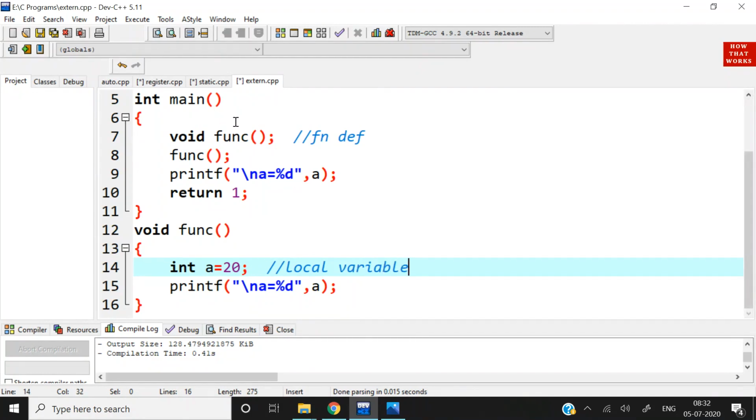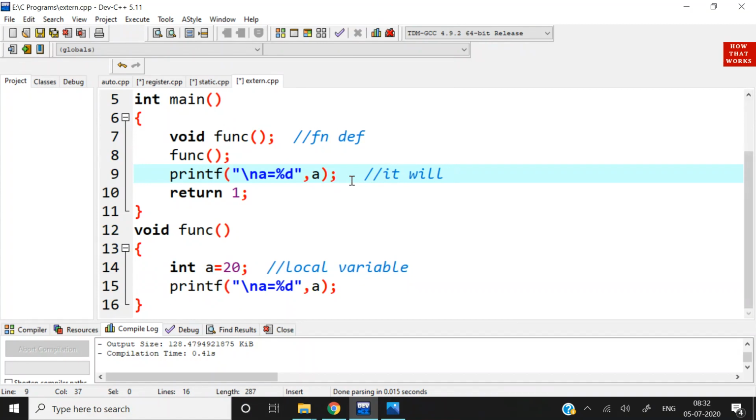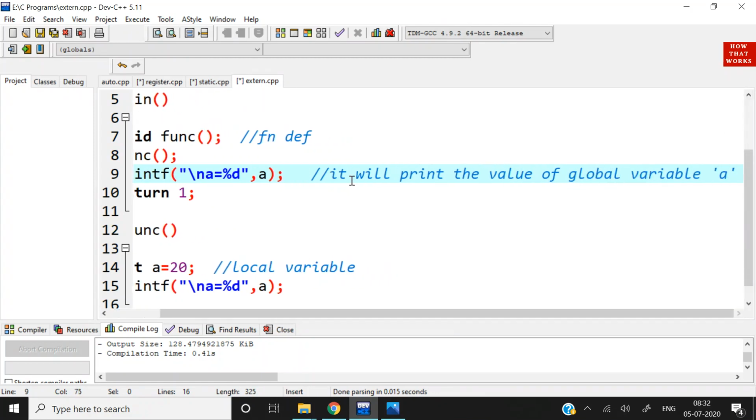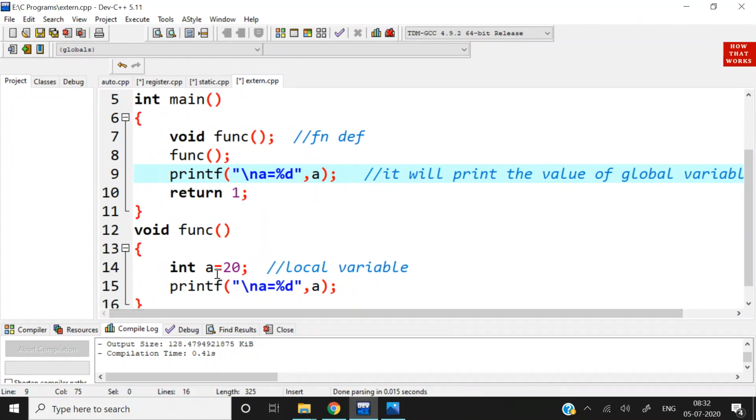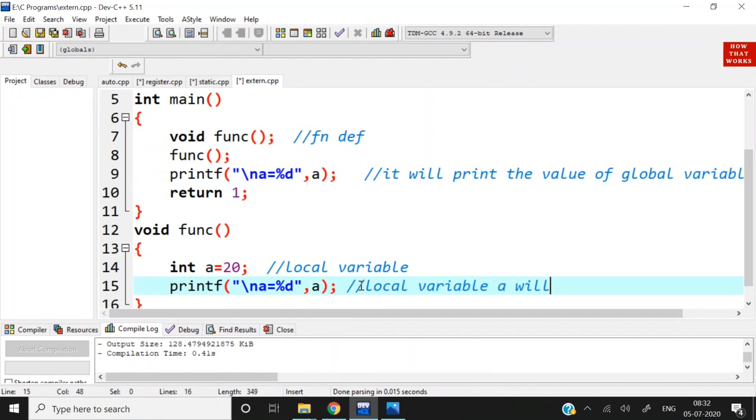Here we didn't mention a, here we have mentioned a, it is a local variable, but from here it will print the value of global variable a. Here global variable a will be printed, and here local variable a will be printed as output.